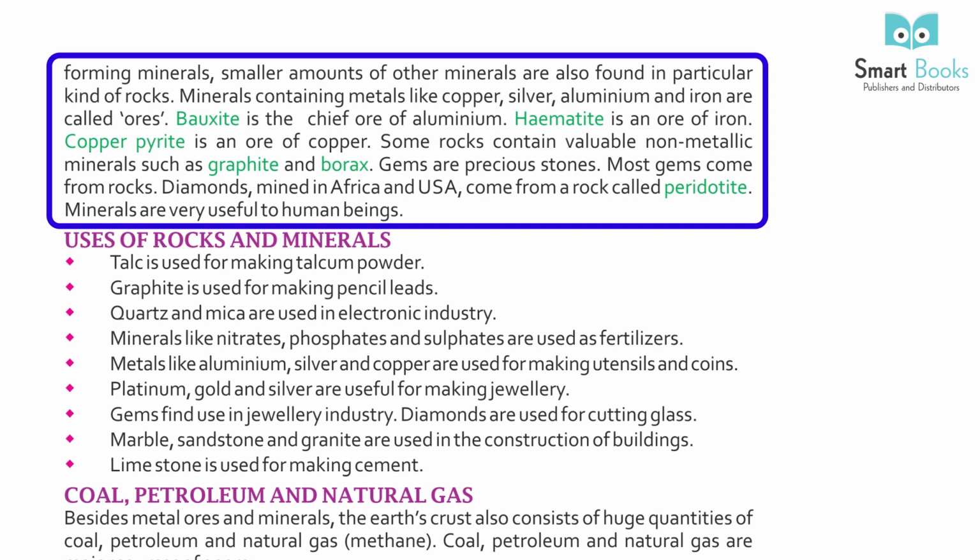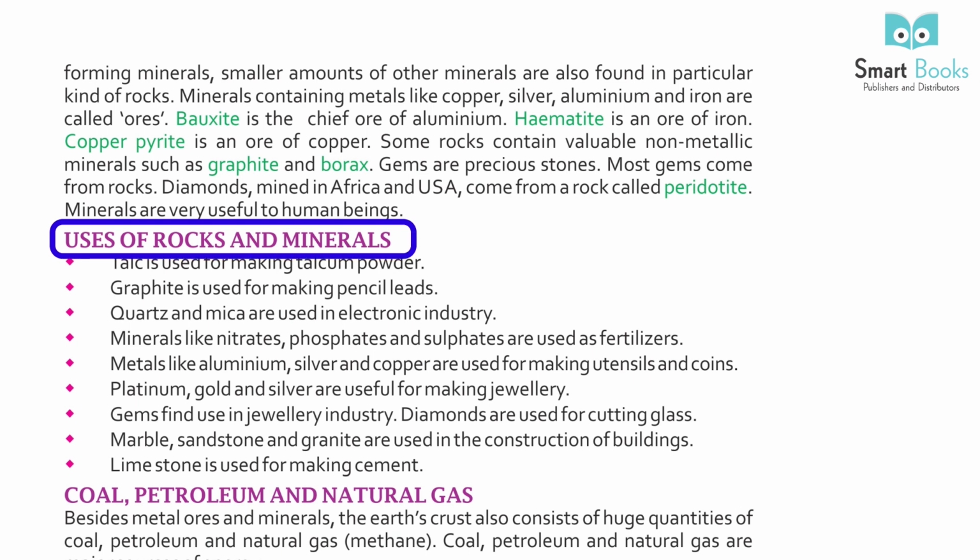Some rocks contain valuable non-metallic minerals such as graphite and borax. Gems are precious stones. Most gems come from rocks. Diamonds mined in Africa and USA come from a rock called peridotite. Minerals are very useful to human beings.